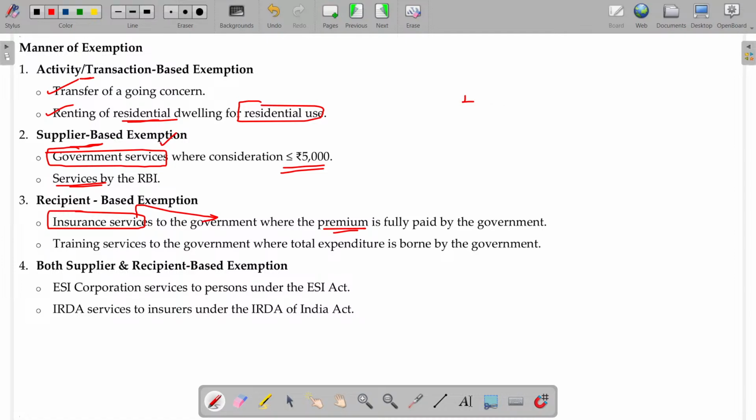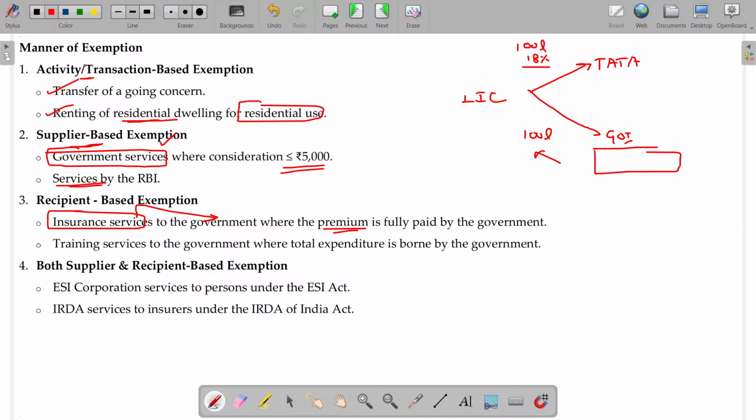See, if Tata takes insurance from LIC, the premium being 1 crore, GST will be leviable at the rate of 18%. The same LIC is now taken by the government of India for underprivileged people, and the premium paid by the government of India to LIC is 100 lakhs. And what about the GST? Not applicable. Hope you are now able to understand.